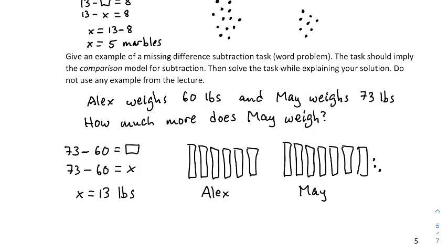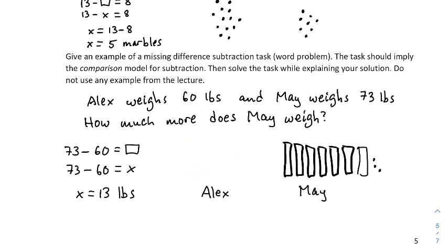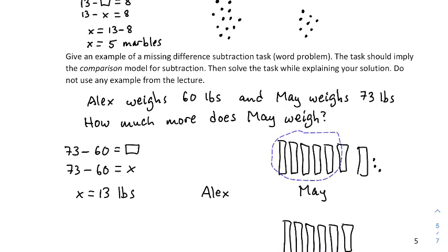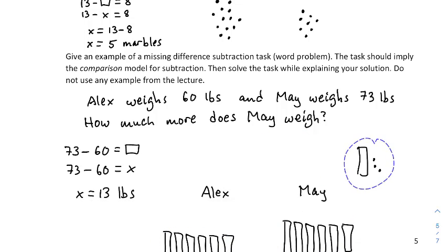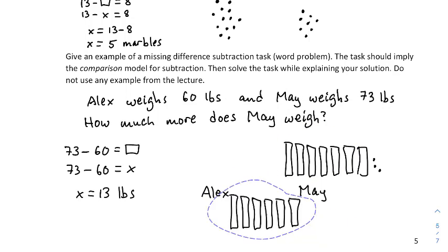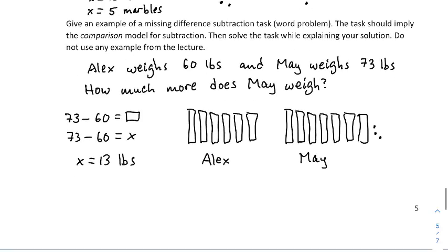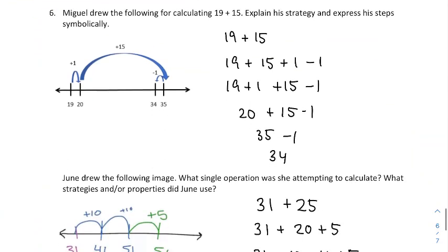And why you could think of removal as a way to model this comparison, right? If Alex's weight, line it up with those 10s there and then remove them from May. Remove those, and what's left? When these 60 are removed, you can see that the difference is this 13. But again, physically, no weights are actually changing here. Nothing's actually being removed, physically removed.